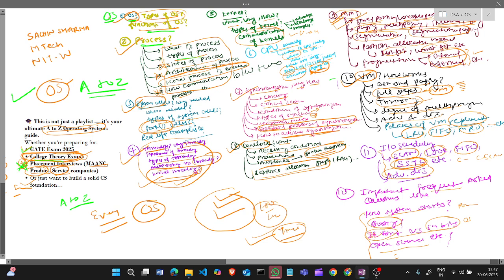Second chapter is process. What is a process, types of process, what are the states of a process, like ready state, run state, termination, and new state. Then we will further study the architecture of a process, like the heap area, data segment, stack segment, etc. Next, how the operating system creates a process, and how communication happens between processes. We will cover everything about the process in this chapter.